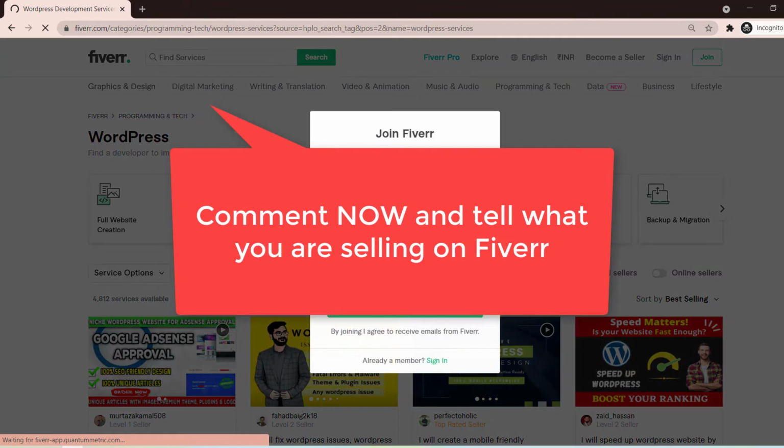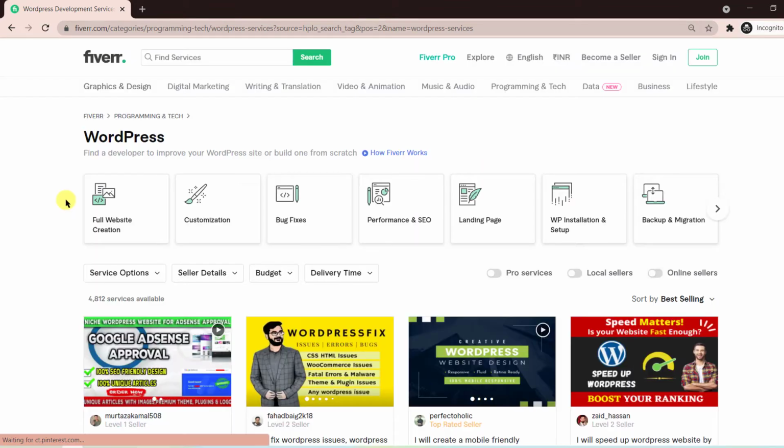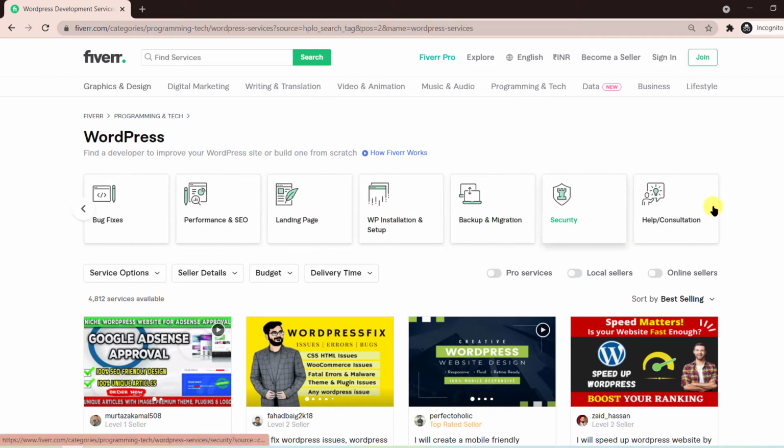Alright, so once we click on WordPress, we land up on this page where we have different filters on the top. These filters are actually related to WordPress. You can see full WordPress creation, customization, bug fixes, performance and SEO, landing page, WP installation and setup, backup and migration. So what exactly you want, you can click here and the buyer will be able to filter out those specific gigs.